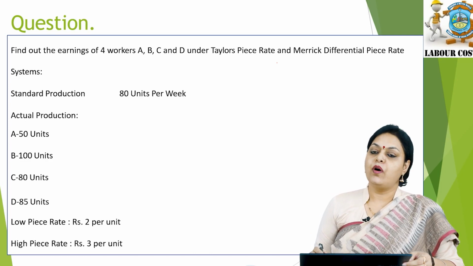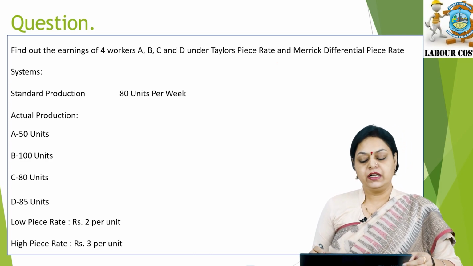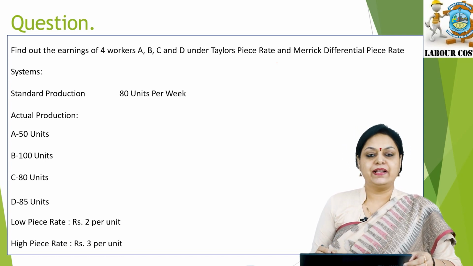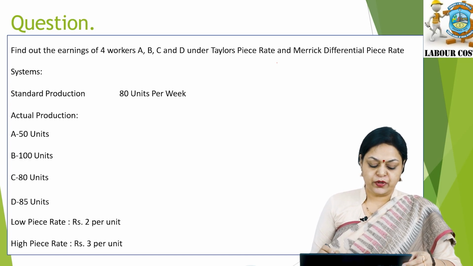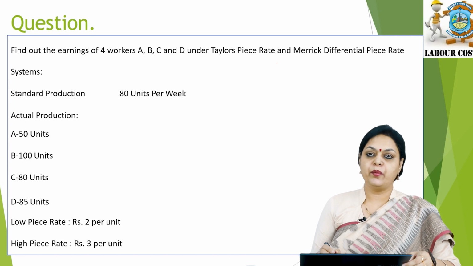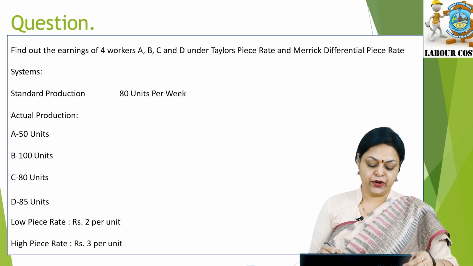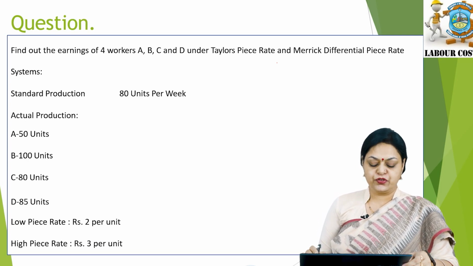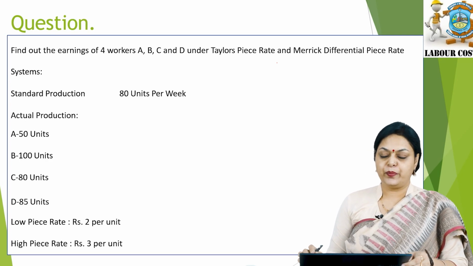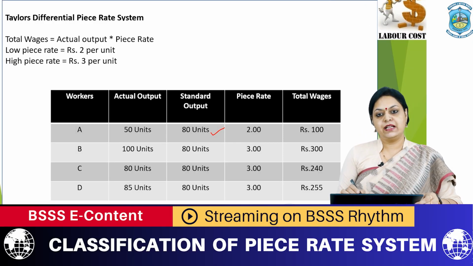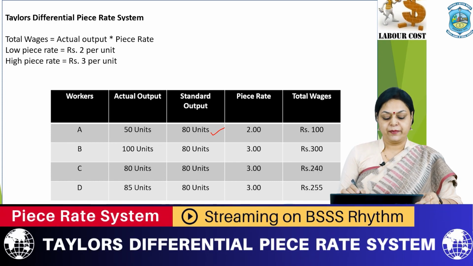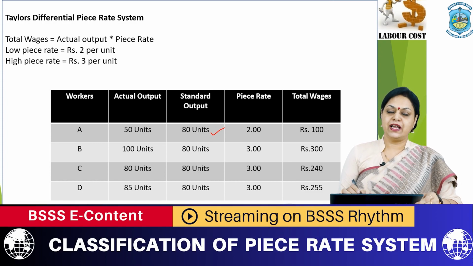Find out the earning of 4 workers A, B, C and D under Taylor piece rate and Merrick differential piece rate system. Standard production is given as 80 units per week. Actual production for A is 50 units, for B it is 100 units, for C it is 80 units and for D it is 85 units. Low piece rate is 2 rupees per unit and high piece rate is 3 rupees per unit. According to Taylor's differential piece rate system, inefficient workers will be paid the low piece rate and efficient workers will get the higher piece rate.